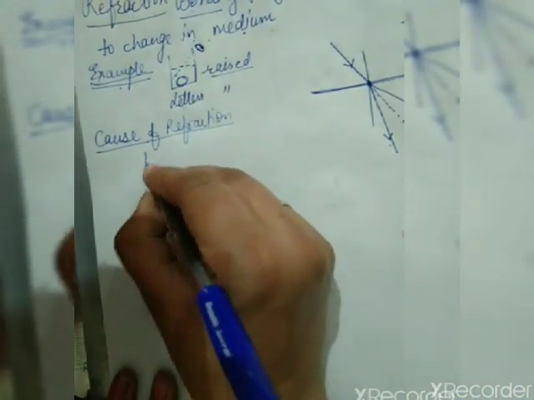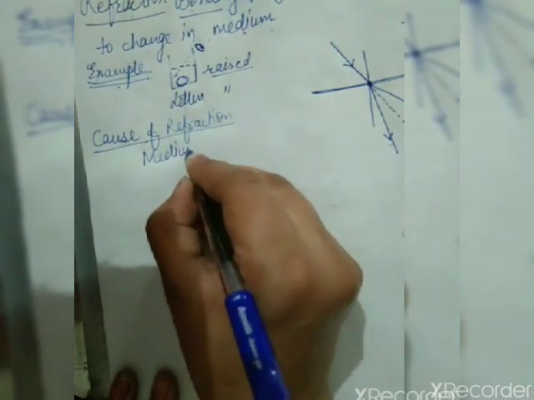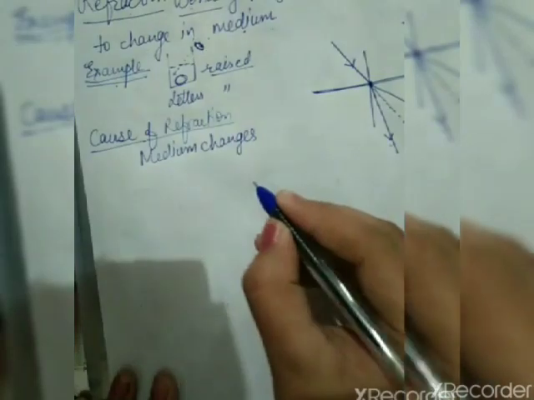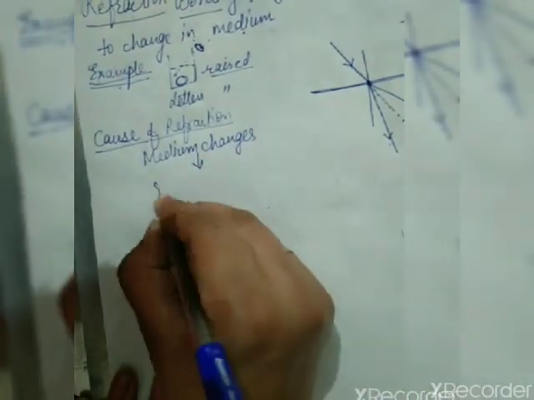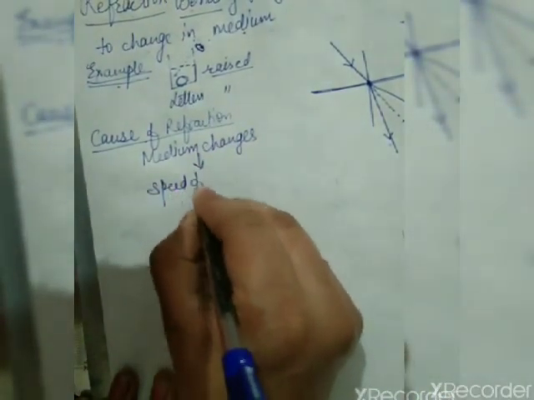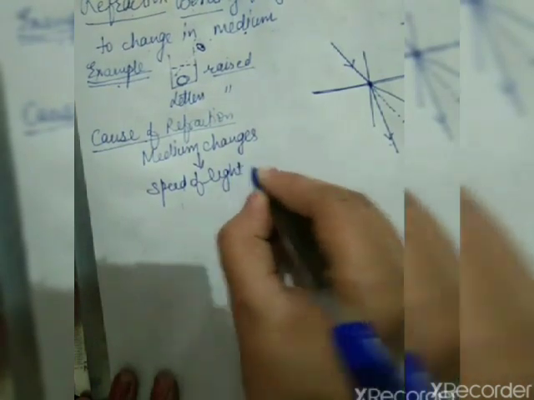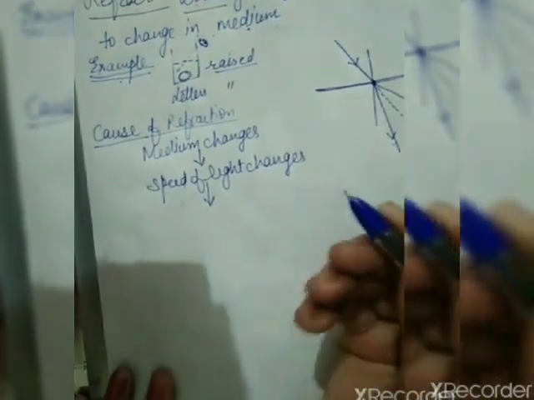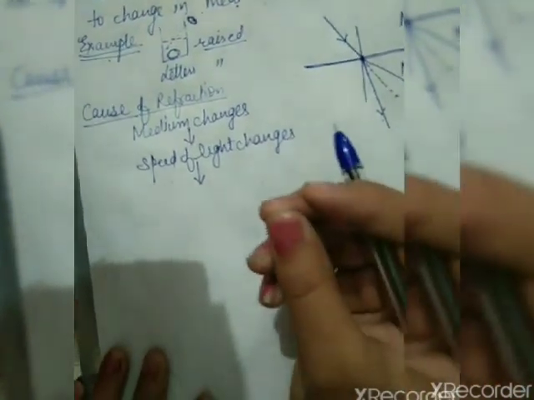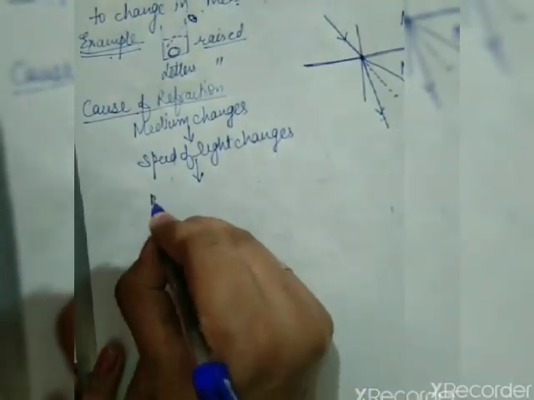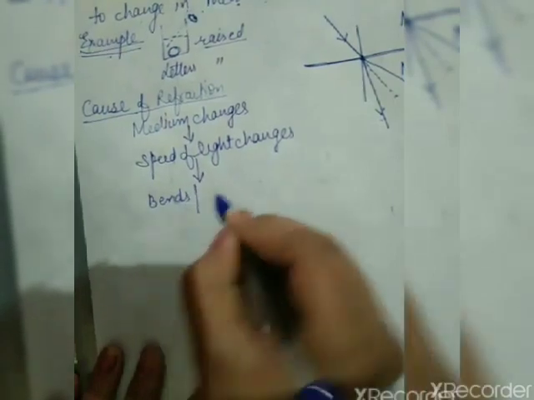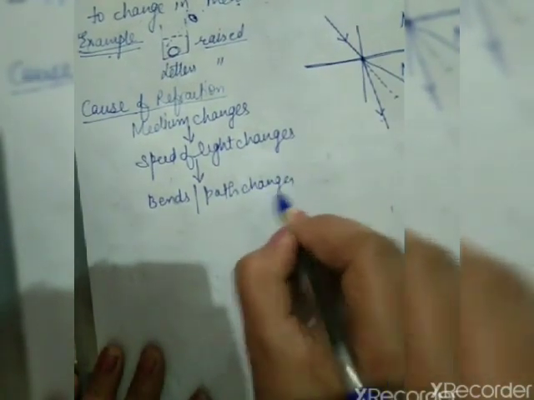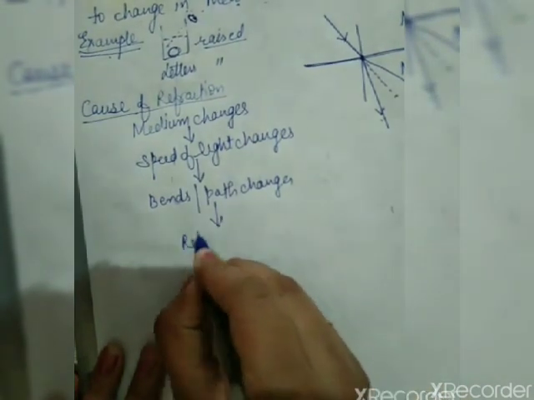Because when the medium changes, due to change in medium, the speed of light changes. Due to change in speed of light, it will bend. Its path changes, and path change is termed as refraction.